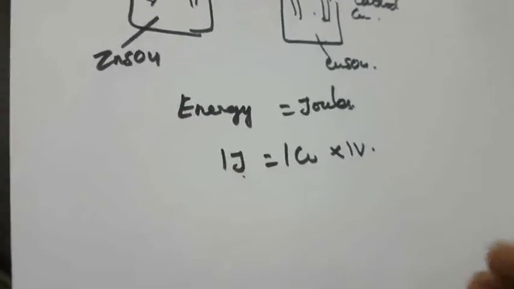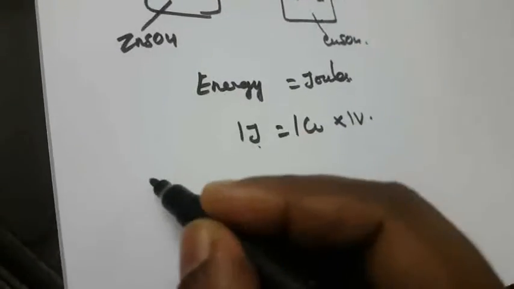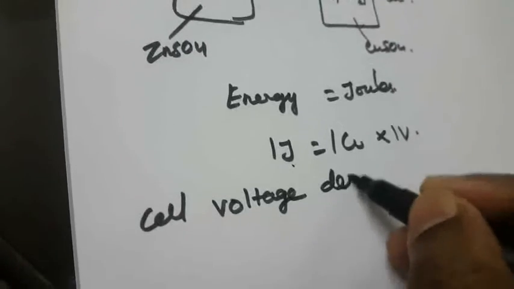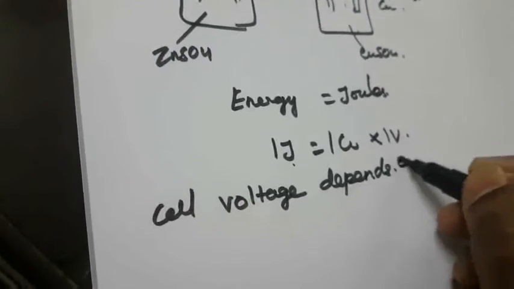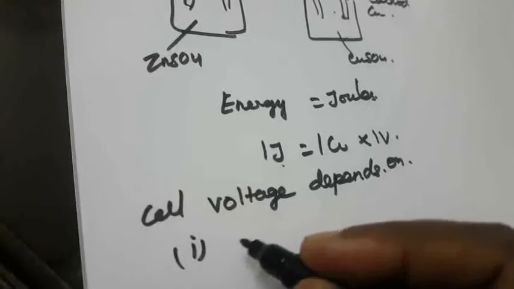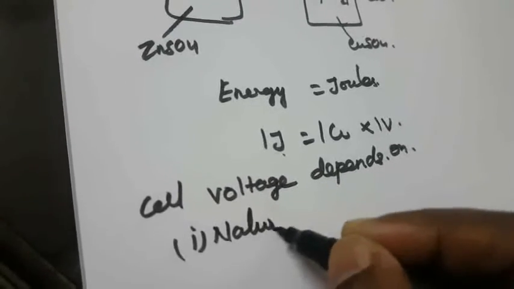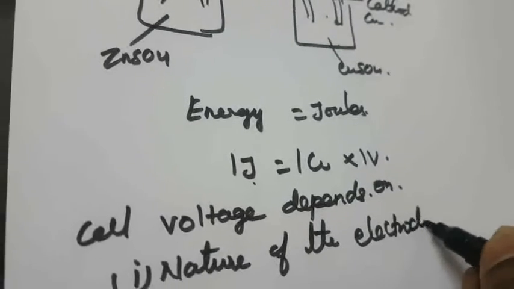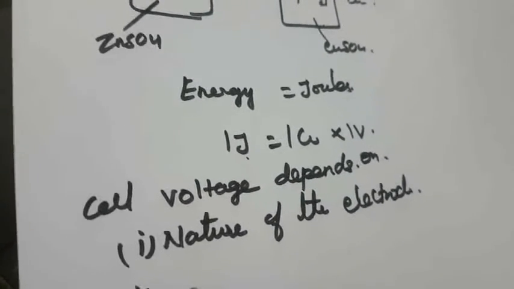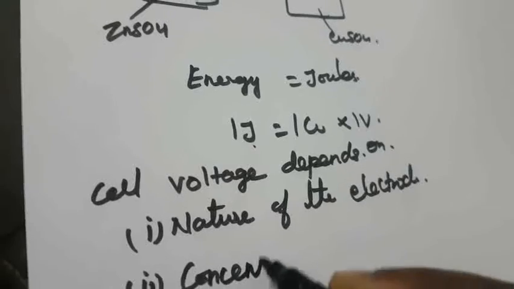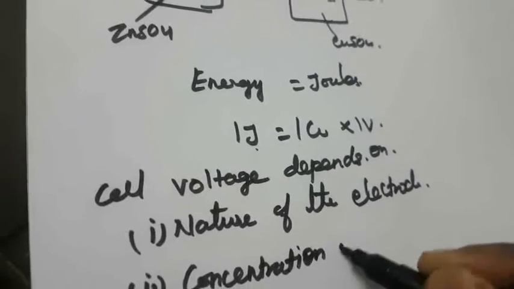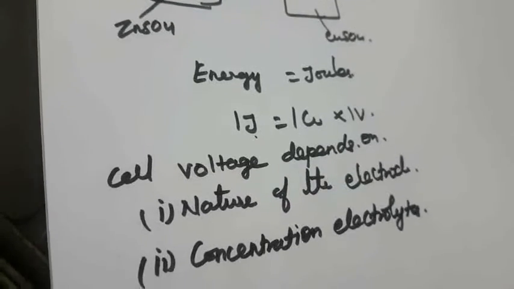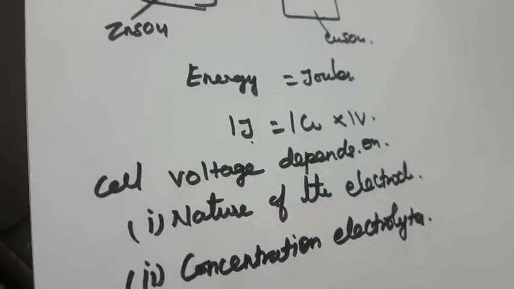The cell voltage depends on three things. First one is the nature of the electrode. Second one is the concentration of the electrolyte. And third one is temperature.